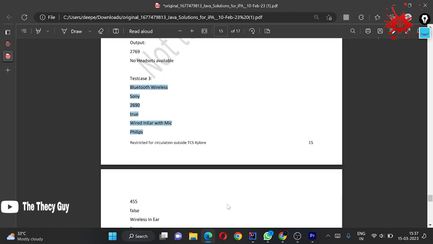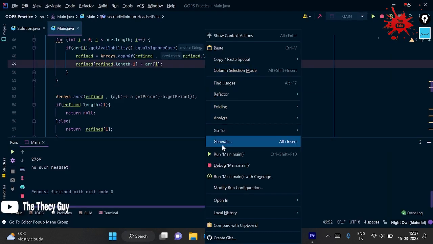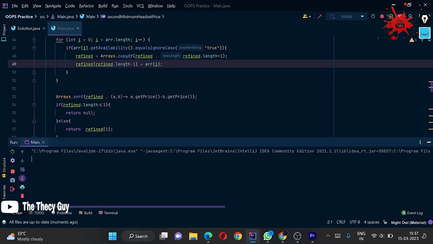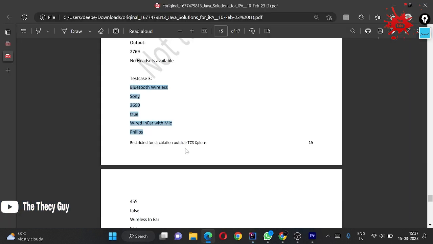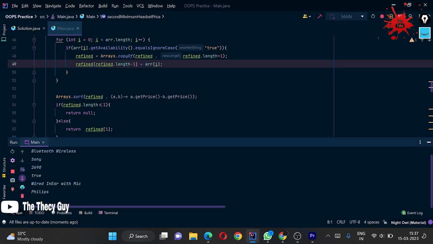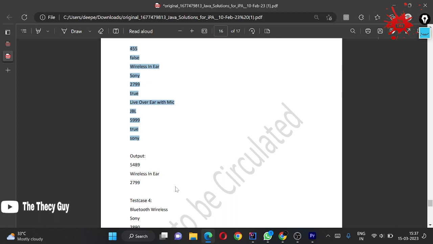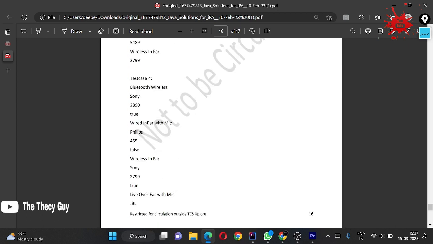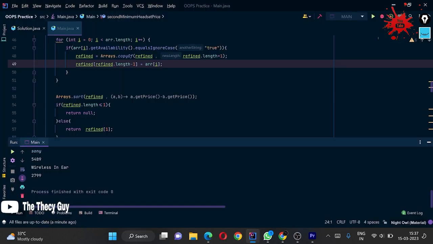And right now we are checking this. Let me run this again. I have entered some, now the remaining. Okay, so the last thing, I am not going to copy it clearly. Yeah, so what we got is 549 wireless in air and 279. So 549 wireless in air, and this thing we also got. Okay, and here, I copied this, running this once again.